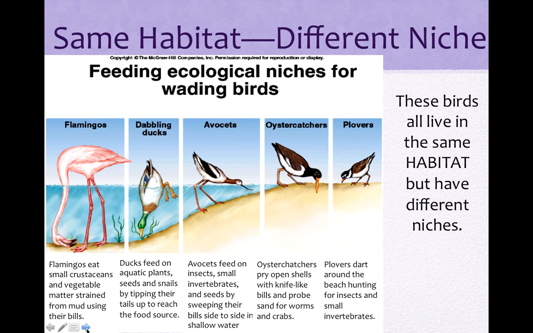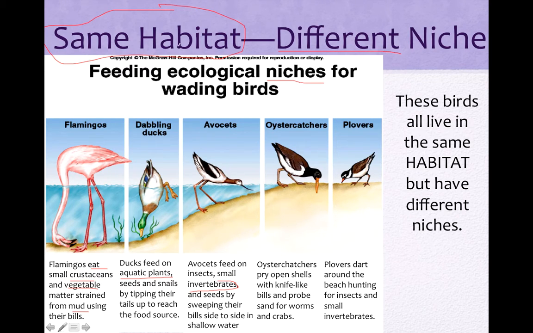My last little thing here is another example: all of these birds have the same habitat. They all live in the same area. They have the same address to live at, but they have a different niche, because they have different jobs. They eat different things. This flamingo here, it says it's going to eat small crustaceans and vegetables down in the mud, whereas this duck feeds on the aquatic plants. These avocets actually eat small invertebrates like insects, and so forth.